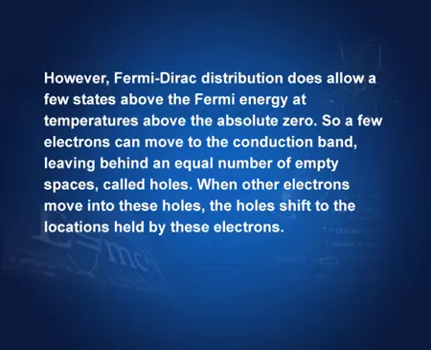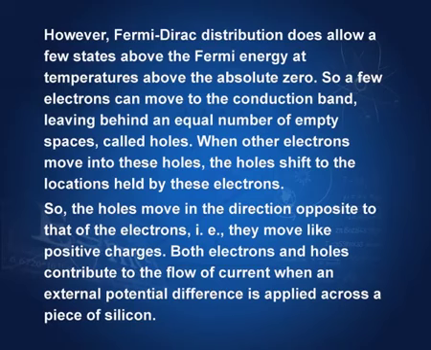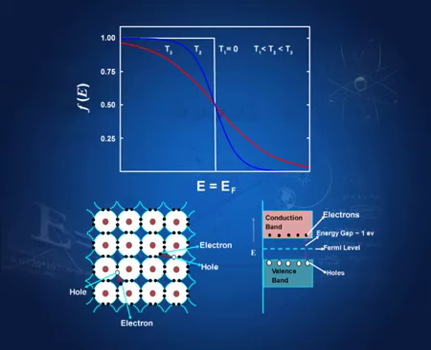However, the Fermi-Dirac distribution does allow a few states above the Fermi energy at temperatures above absolute 0. Remember the curve, that above absolute 0 there are a very few states which are occupied, and those electrons can move. So, a few electrons can move to the conduction band, leaving behind an equal number of empty spaces called holes. See, if any one of these electrons moves, then it leaves a gap. This gap is called a hole.